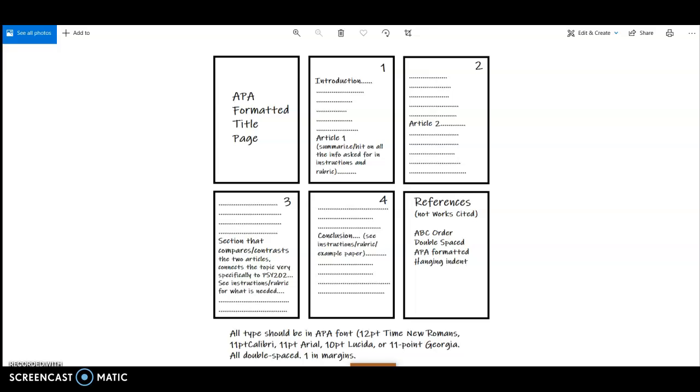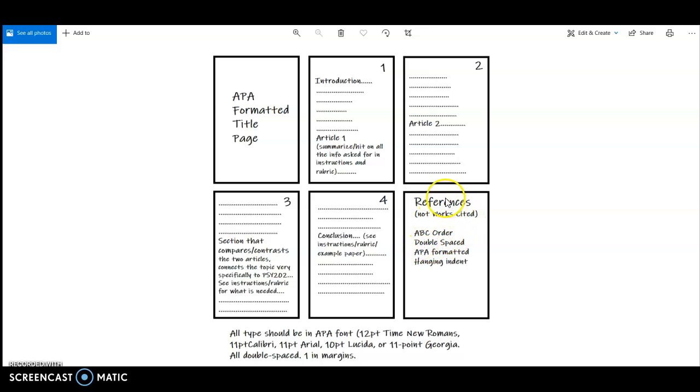Maybe include a quote from the textbook, saying that this topic relates to PSY202 because in chapter whatever we discussed this and this term came up, or here's a quote, something like that. And then the conclusion is saying in this paper you reviewed 2 articles, you compared and you contrasted them on the topic of, and you connected it to PSY202. And then your references list. Make sure it's in ABC order.